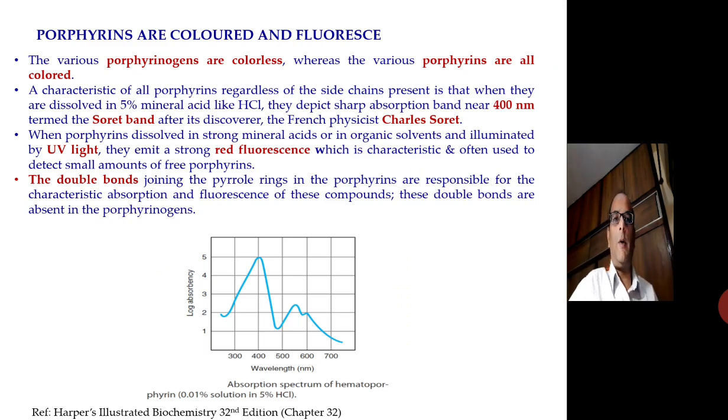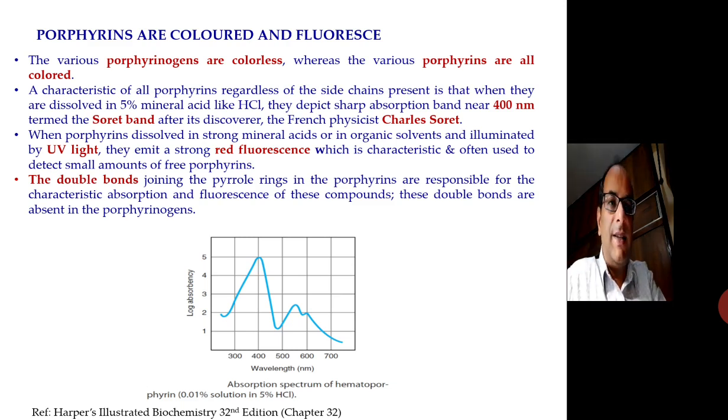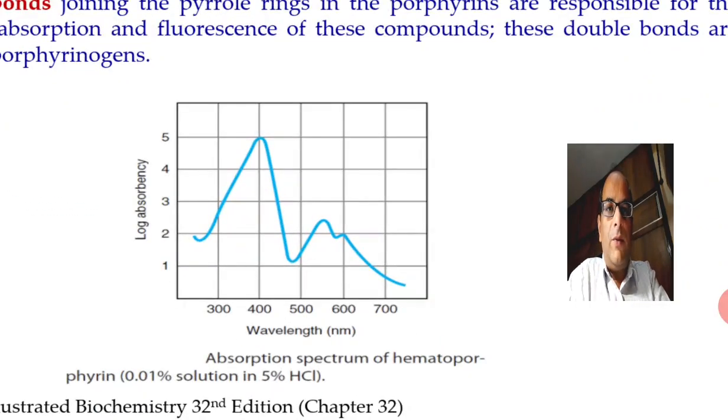So various other properties of porphyrins are that they are colored and fluoresce. The various porphyrinogens are colorless, whereas the various porphyrins are all colored. The characteristic of all porphyrins, regardless of the side chain, is that when they are dissolved in 5% mineral acids like HCl, they depict sharp absorption near the band near 400 nanometer, termed as the Soret band after its discoverer, the French physicist Charles Soret. So you can see that it sharply absorbs near the 400 nanometer wavelength.